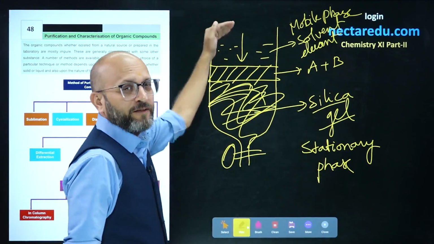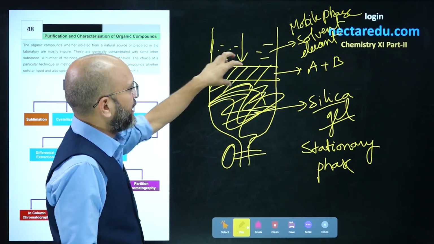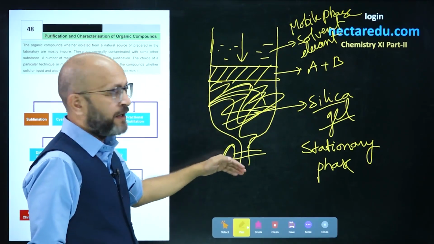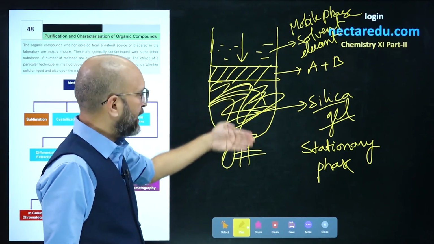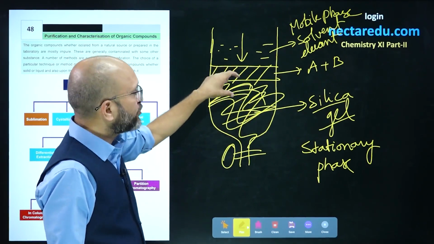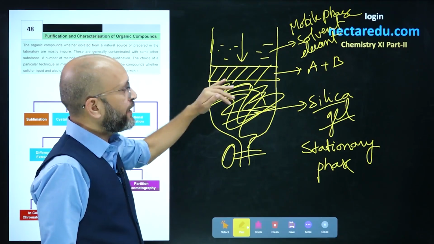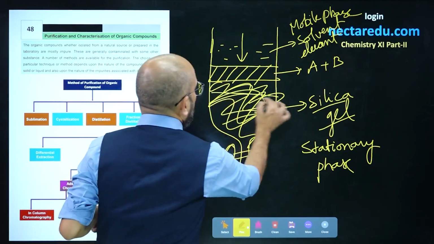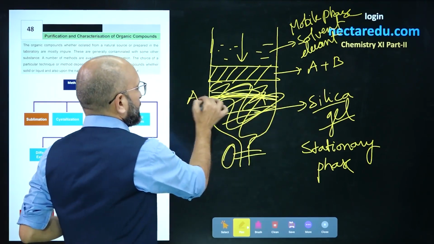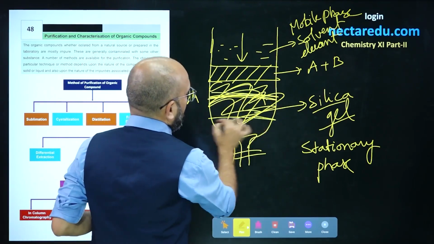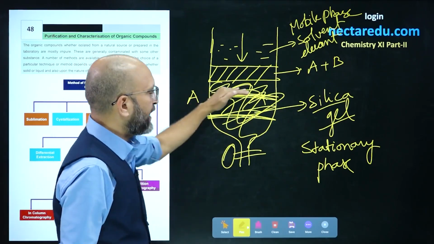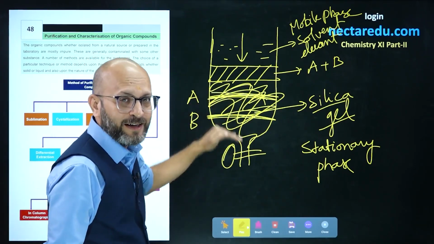When you put a solvent from the top, A and B dissolve in the solvent and they start coming down. And silica gel acts as a layer where adsorption happens. So, if A has greater adsorbing power, then A will be separated here and B will go down. In this way, A will adsorb first and B will go a little bit down.